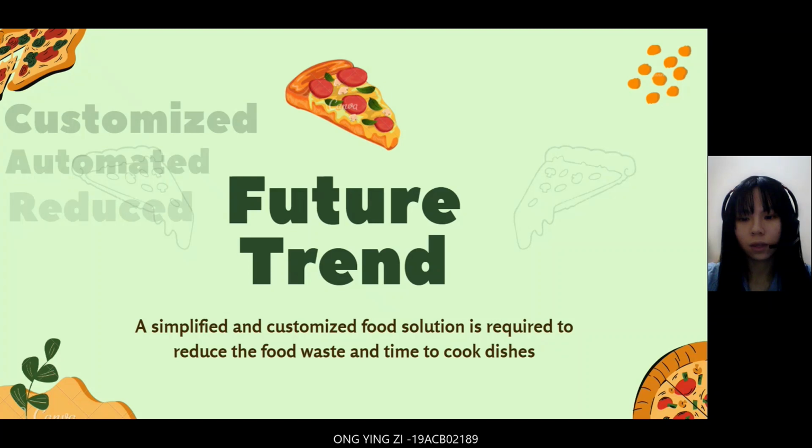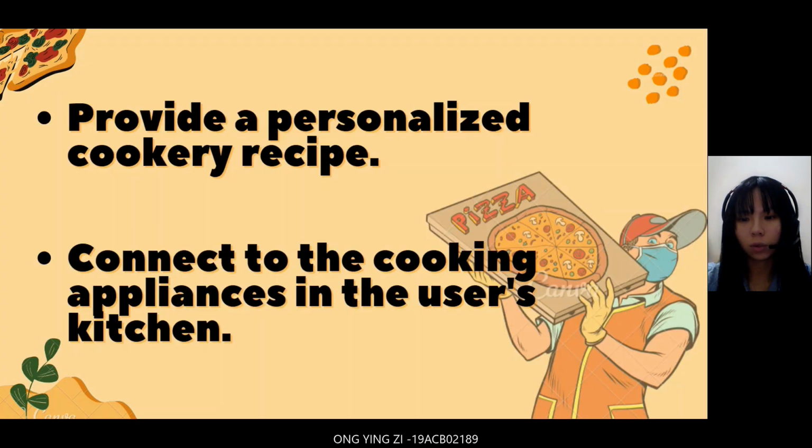In the future, the smart cooking application could provide a personalized cookery recipe to the user. The user can modify the recipe based on the choice of an individual. Furthermore, the app also can suggest similar ingredients to the user if the individual lacks the required ingredients to increase the system flexibility, especially to those allergic to specific food substances.